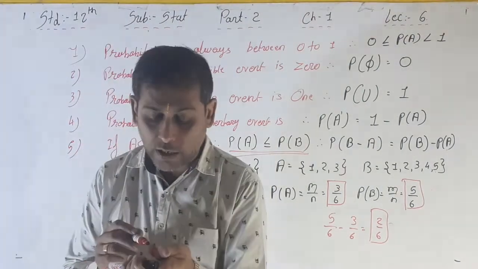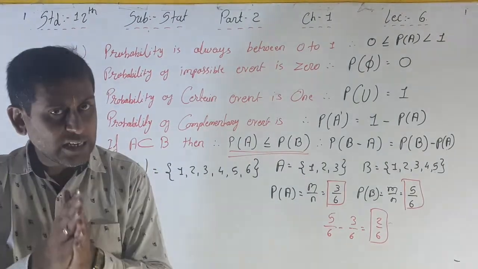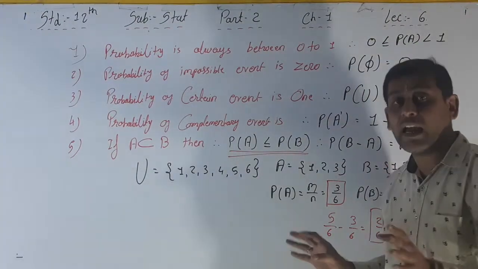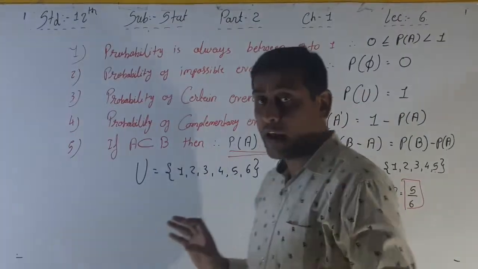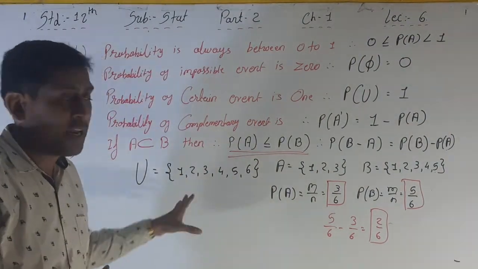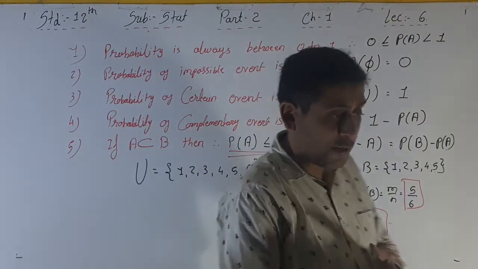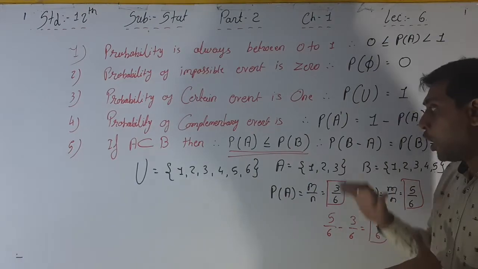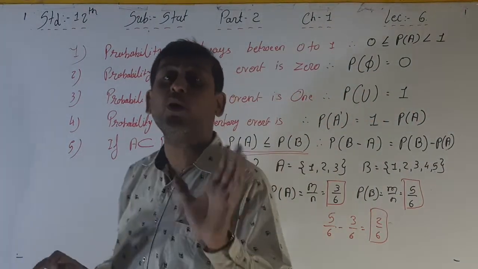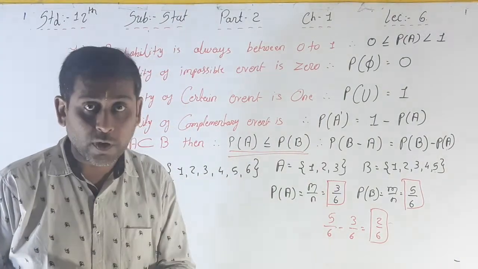Please write this down in your fair book, compulsory, because it is not explained anywhere else. It is very important for your knowledge of the probability chapter. All these things are never discussed in any tuition classes also. So please write this down with the illustration, compulsory.